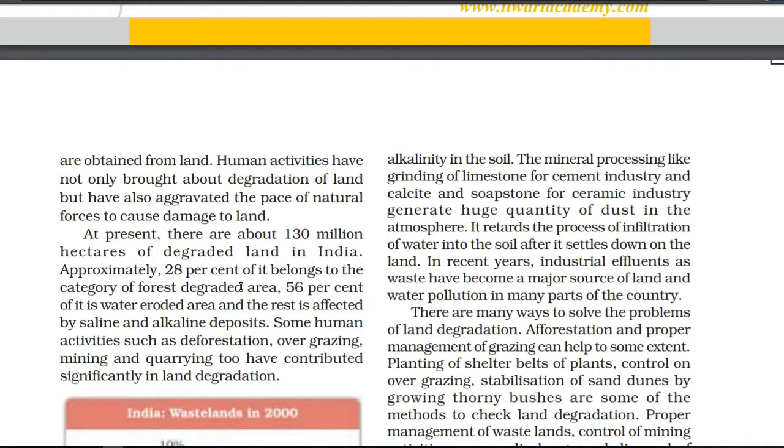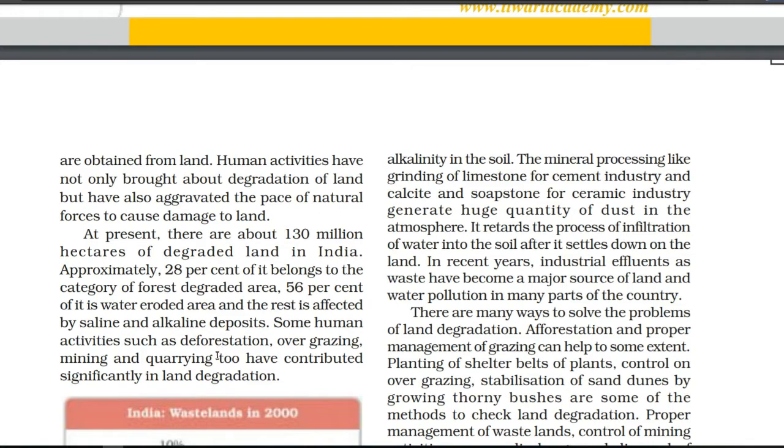Even land is also going to be degraded through human activities as well as natural activities. Day by day, with over irrigation, the land becomes saline and alkaline, and that's why on that piece of land we are not able to do agriculture. The crop is not going to be grown. Same for human activities like deforestation.